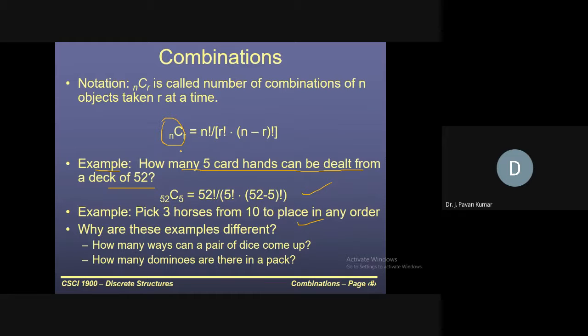5C4. Yes, correct, 5C4. Why? Because let us assume 1, 2, 3, 4 are the names, standing and posing for the photo. Then 5 can take the place: 1 can come out, 5 can go in, giving 2, 3, 4, 5. Then 2 can come out and 1 can go in again, giving 3, 4, 5, 1. Like that, we will have 5 possibilities. That is 5C4. Every time 4 can be in the photo.